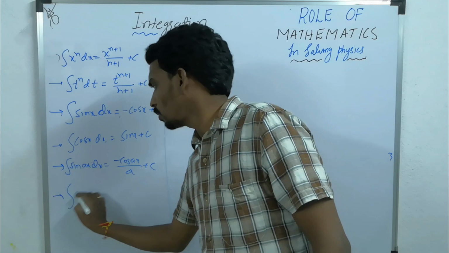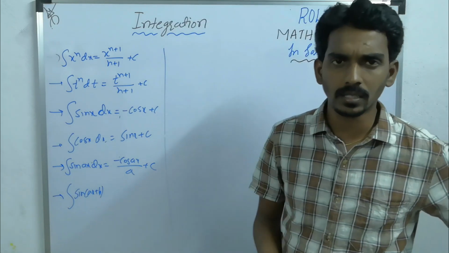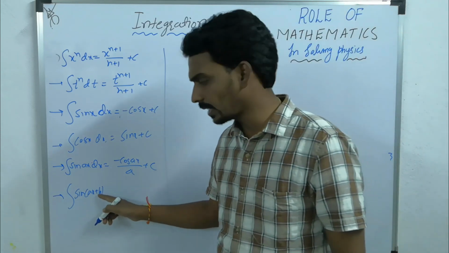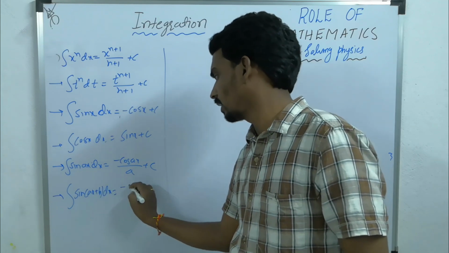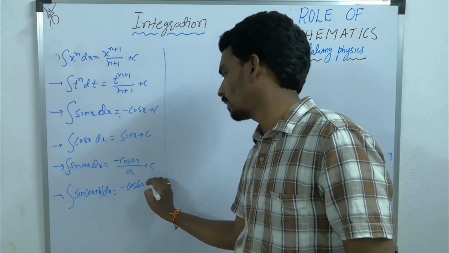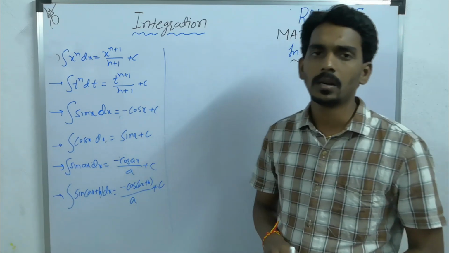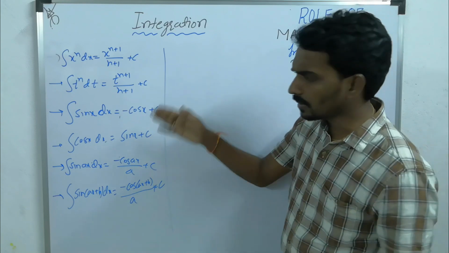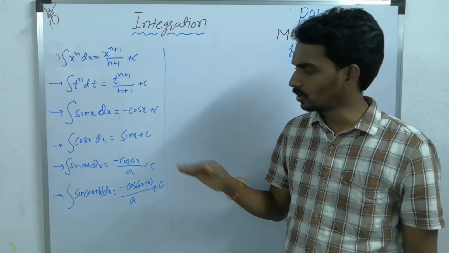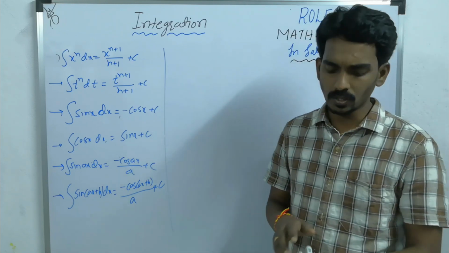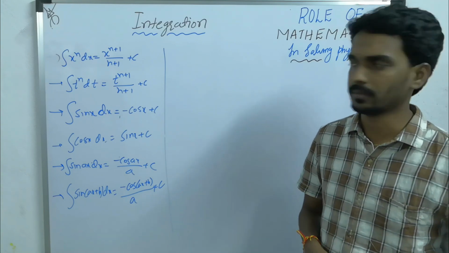Now similarly, suppose it is in the form of ax plus b, like 2x plus 3, x minus 3. So there is an x coefficient and there is one constant. Then also the same thing. Integration means minus cos of ax plus b divided by a plus c. So the x coefficient will become the divider. Higher level of integration is no need at this level. This level of integration is good enough to solve JEE Mains level and especially NEET level.